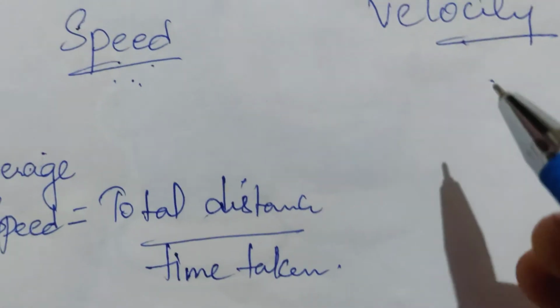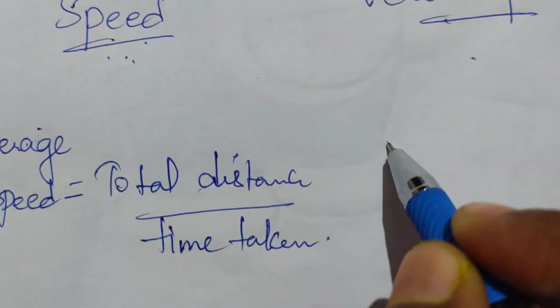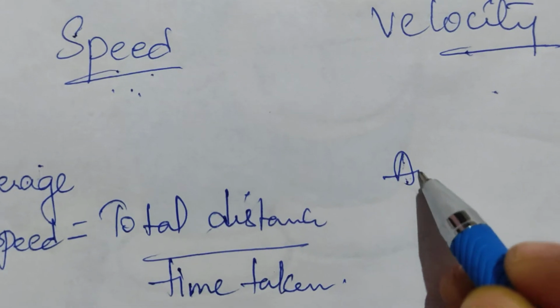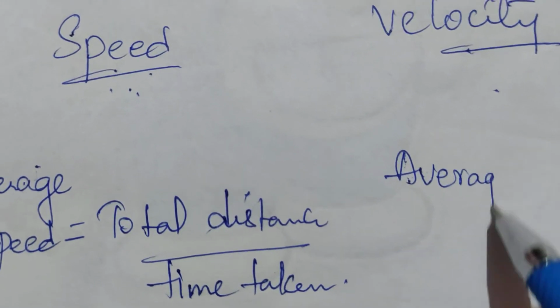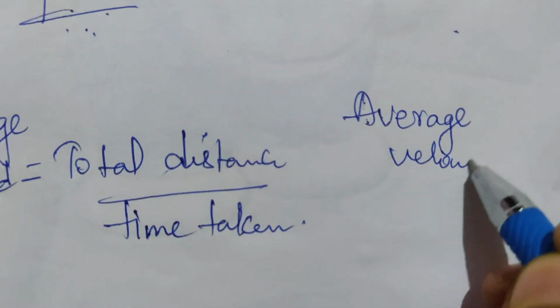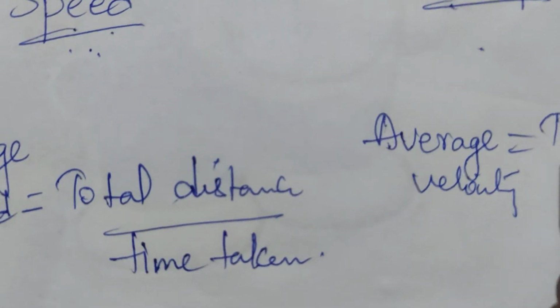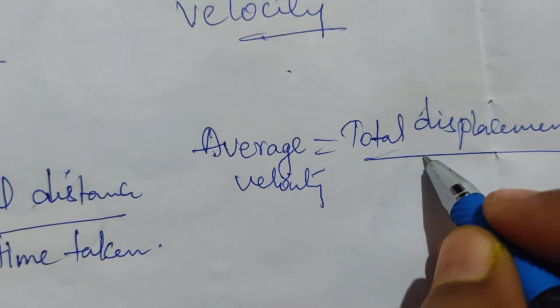And when we come to velocity, it is displacement by time taken. So average velocity is total displacement by time taken.